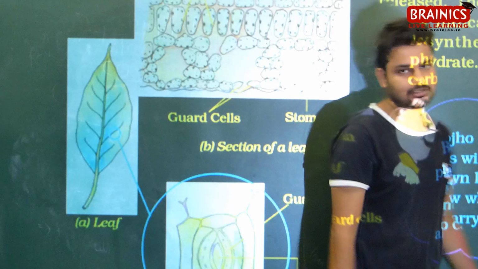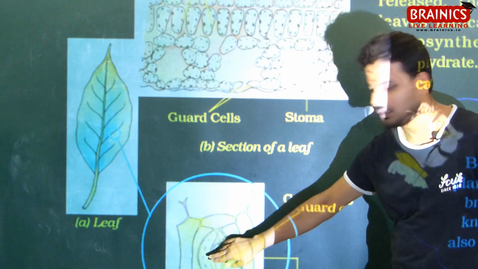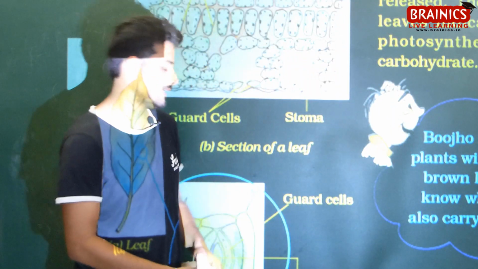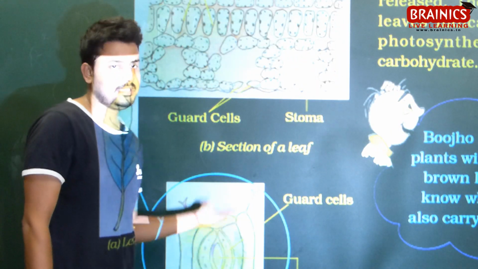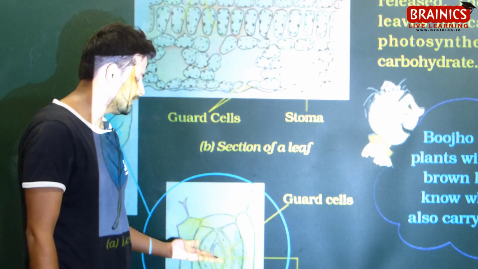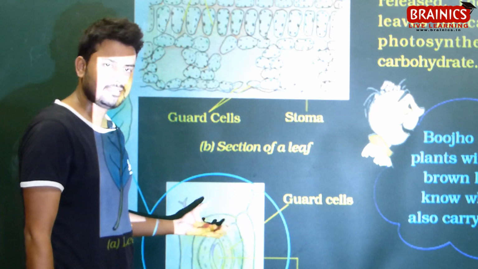So what is this structure? This is stomata. And from this pore, oxygen and CO2 are exchanged. Oxygen is released and CO2 is taken in by the plants. Oxygen is released by the plants into the atmosphere and carbon dioxide is taken in.